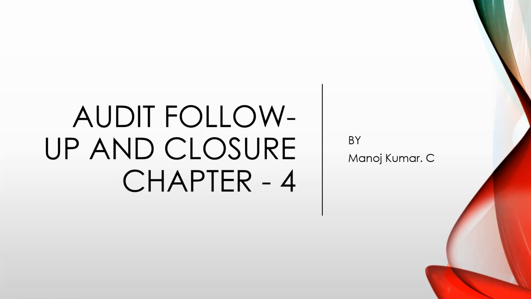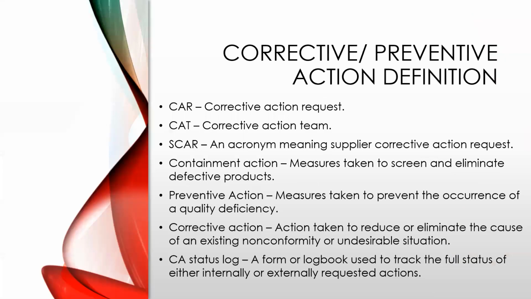I am to present about the audit follow-up and closure, corrective, preventive action definitions. CAR: corrective action request. CAT: corrective action team. SCAR, an acronym meaning supplier corrective action request. Containment action: measures taken to screen and eliminate defective products. Preventive action: measure taken to prevent the occurrence of a quality deficiency.